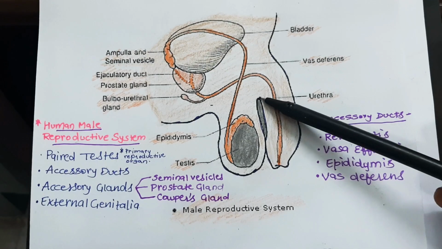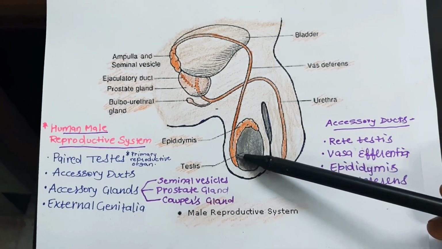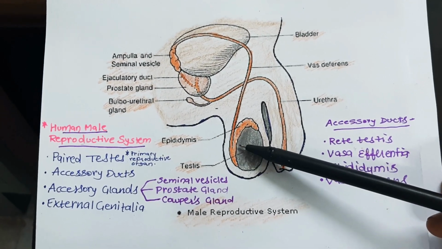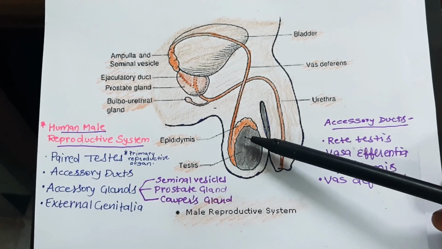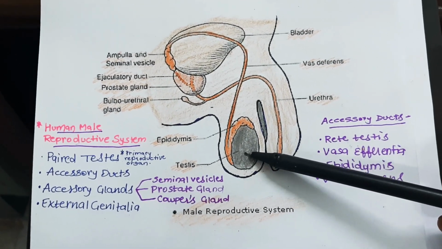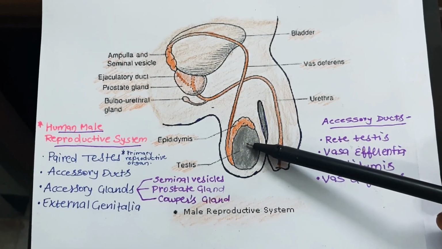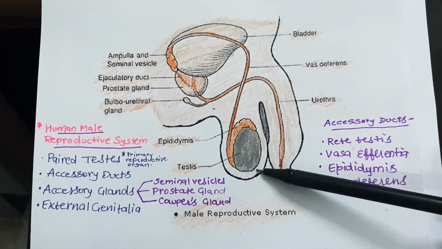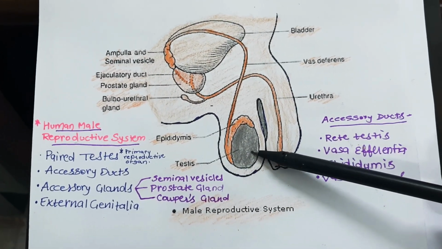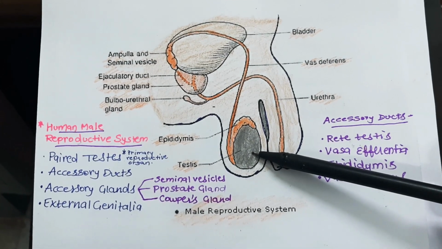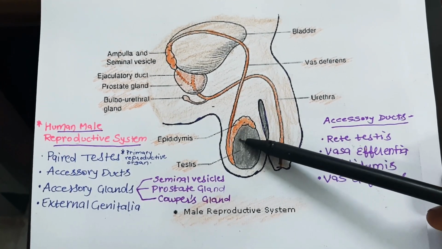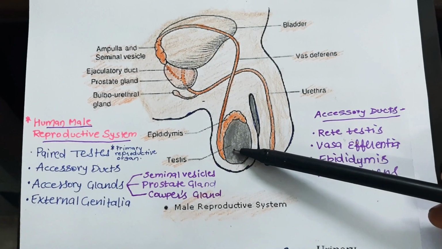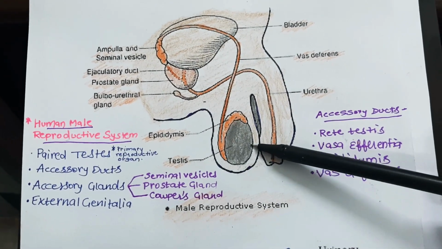So this is the scrotum. You must know that testes require less than body temperature, around 2 to 2.5 degree Celsius less than body temperature, for their proper working, that is for the development of the spermatozoa. Scrotal sac provides this environment for the testes so the testes can easily produce the spermatozoa. Failure of descent of testes into the scrotal sac may lead to permanent infertility. So there is a great importance of the scrotum.